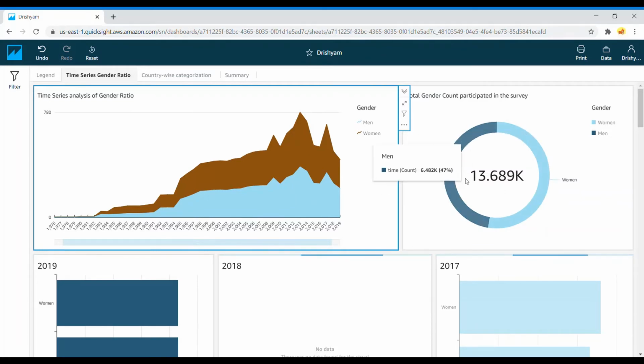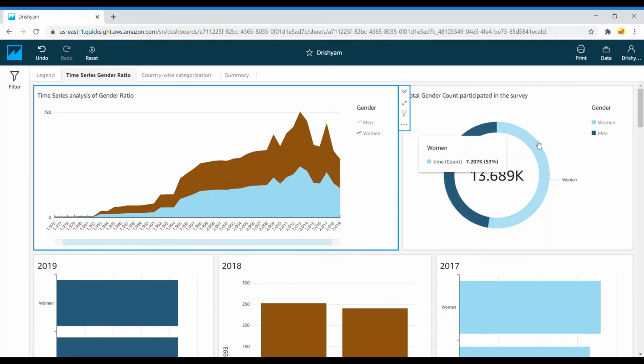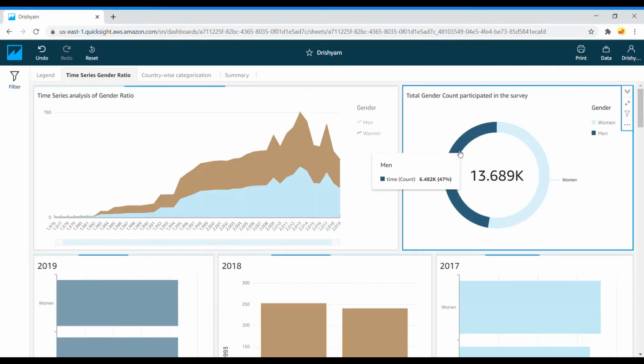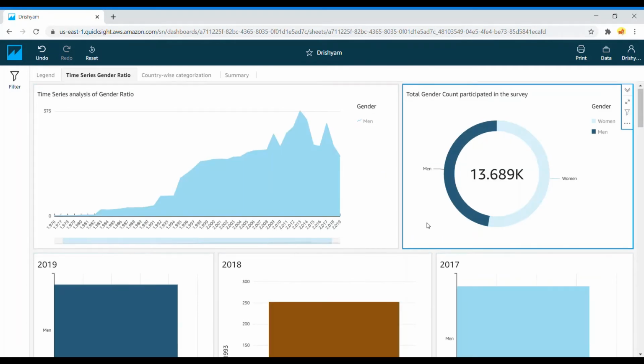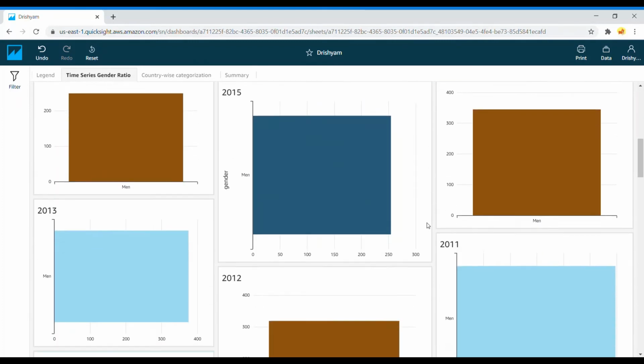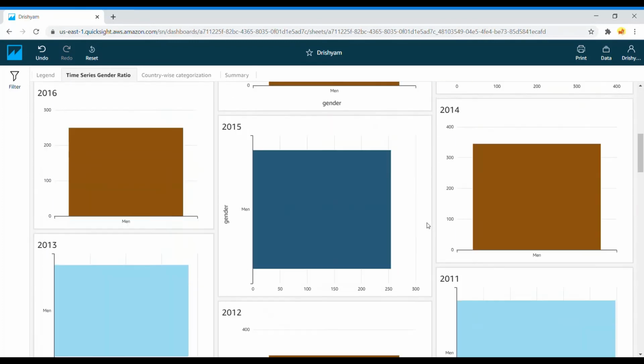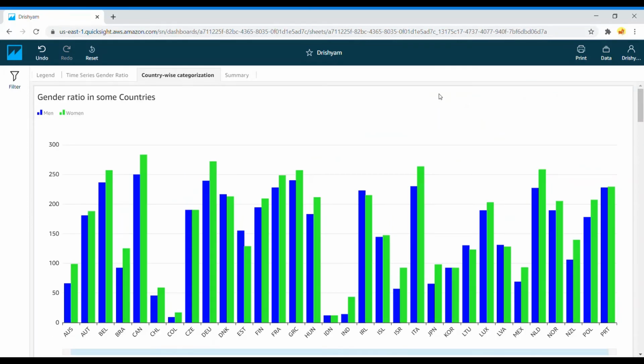Also, there's another functionality here that if I click on any of the two genders, that is men or women, the value of that gender throughout the span of years that has been mentioned can be seen. The third sheet in the project is the country-wise categorization sheet. In this sheet, the gender ratio of various countries has been compared.